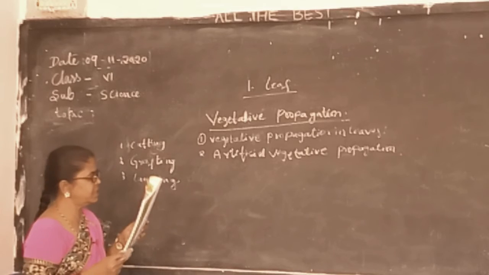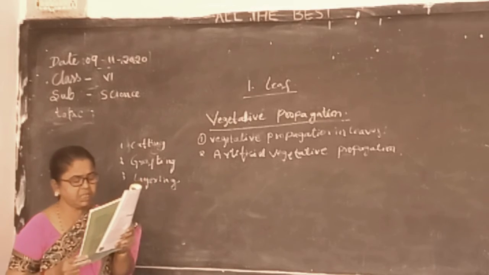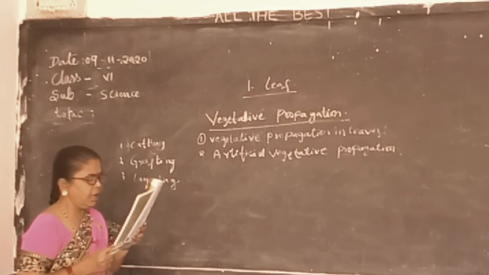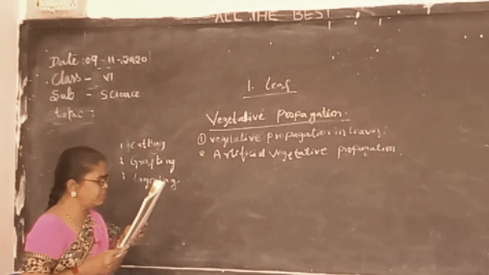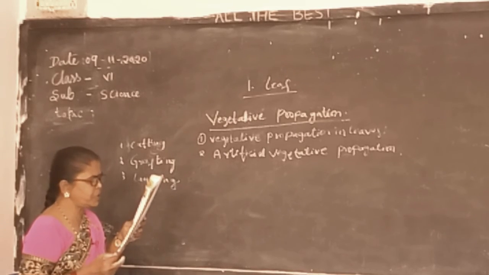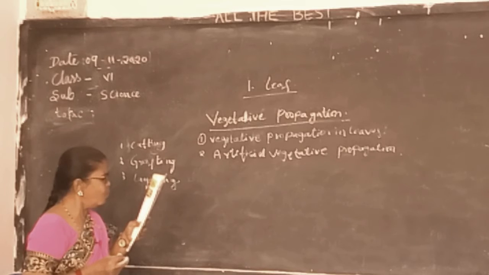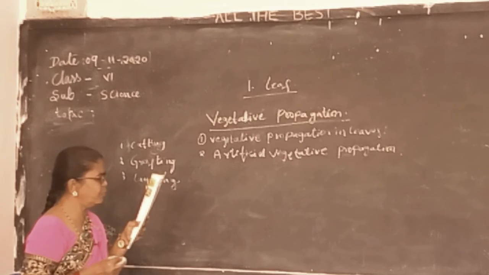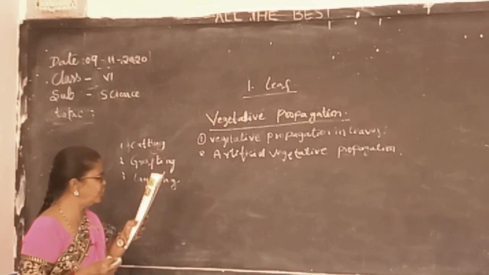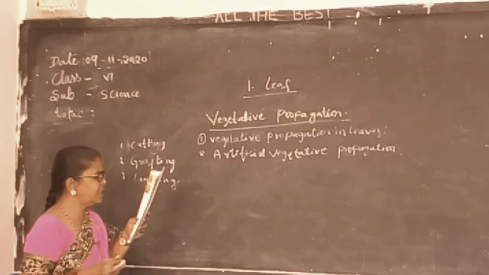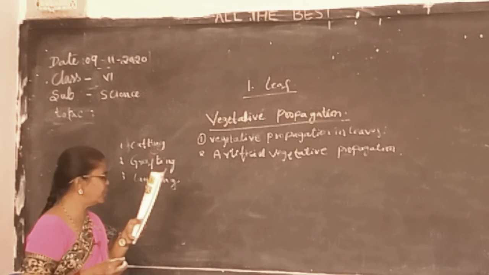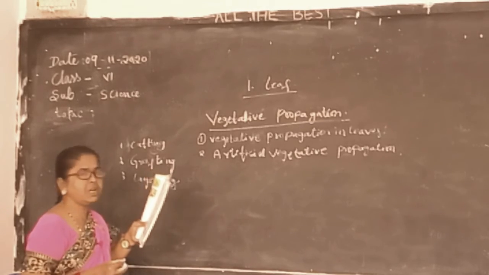Now let us see the first one, cutting. In this method, the stem of a plant is cut into small pieces. Each part of the stem must have an axillary bud, a node and an internode. Each piece of the stem is kept in moist soil. Over a period of time, roots develop at the base of the stem and new leaves develop at the upper end. This method is generally used for the propagation of sugarcane, rose, bougainvillea, lemon and tamarind.